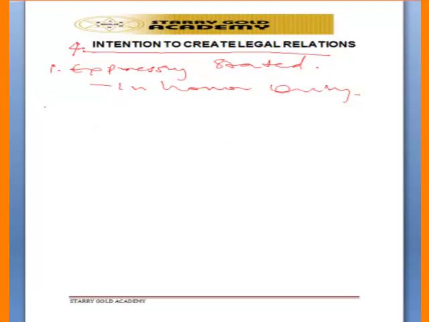At the same time, if the contract is domestic in nature or social in nature, such as we have in Balfour versus Balfour.